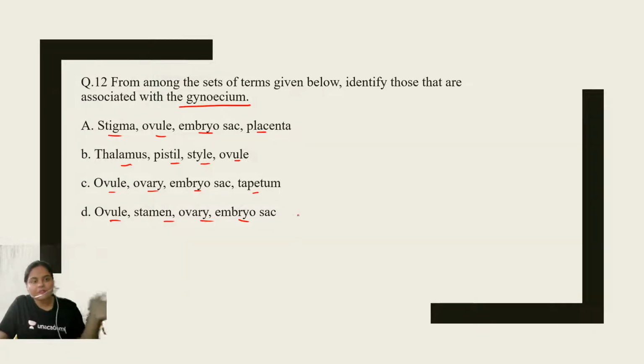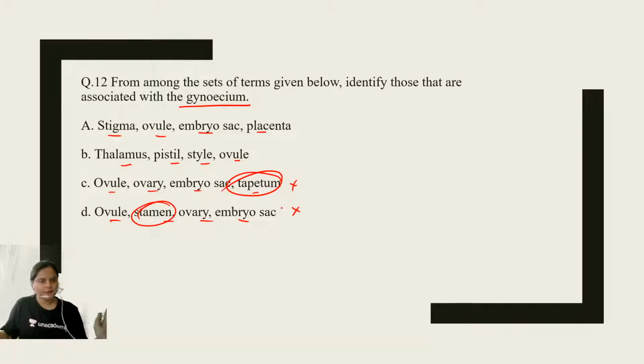See, first of all, you have to rule out the options. How will you rule out the options? See, tapetum and stamen, no chance. Now you have to see option number A and option number B. So come on, give the answer. This question should not take this much time. Stigma, ovule, embryo sac, placenta. You have to identify the structure that is related to gynoecium. Okay, I'll give you some time.